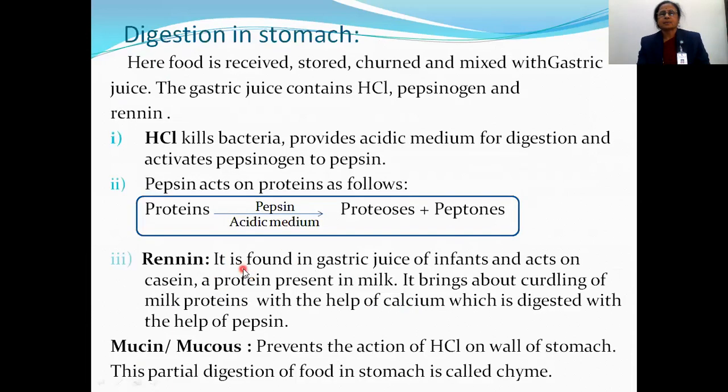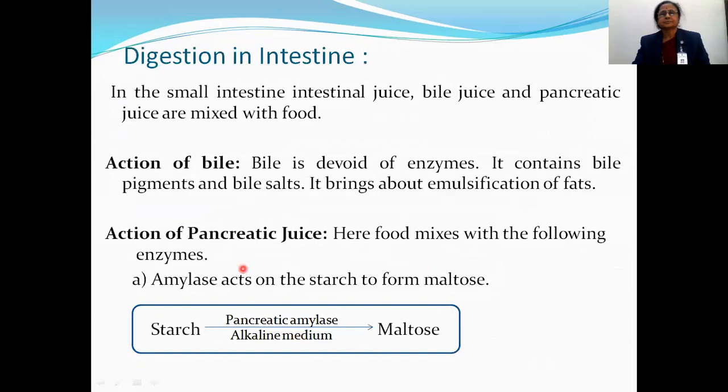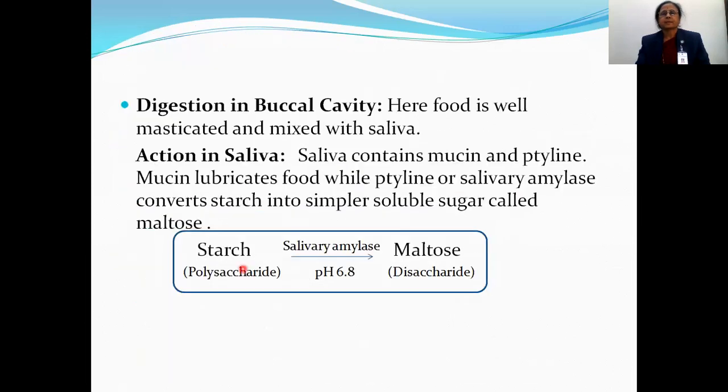Starch, that is polysaccharide. It is also known as carbohydrate. When a number of polysaccharide molecules come together, it forms starch. Here salivary amylase acts on starch and it is converted into maltose. This maltose is a disaccharide. This conversion takes place at pH 6.8, that is slightly low.